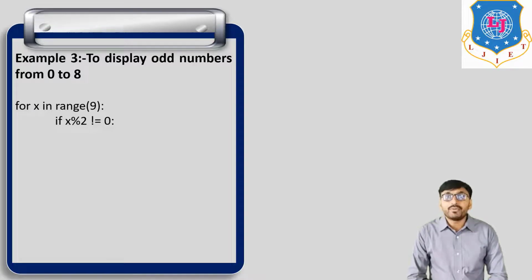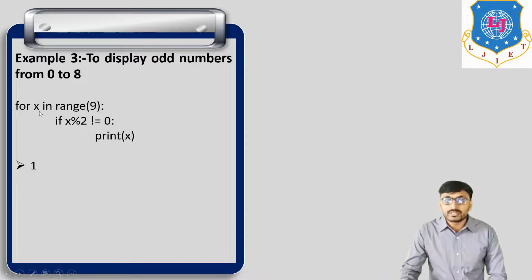So if this condition is satisfied, if x modulo 2 is not equal to 0, then and only then print x, otherwise not.